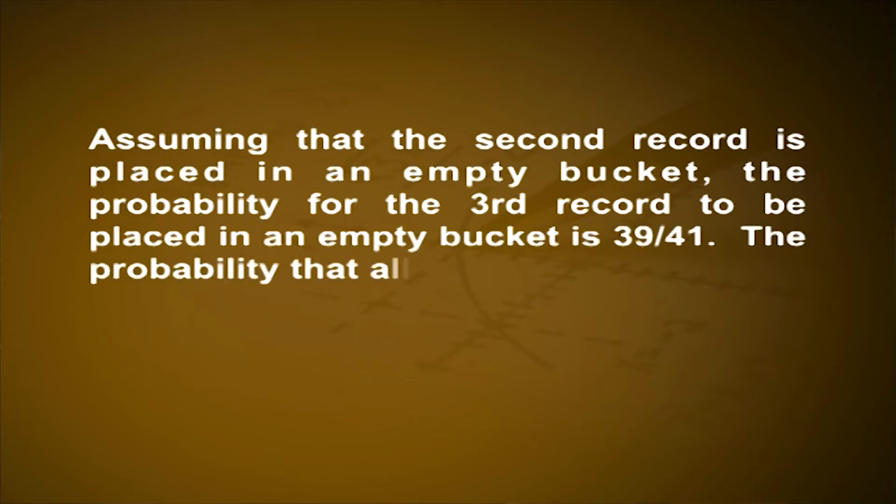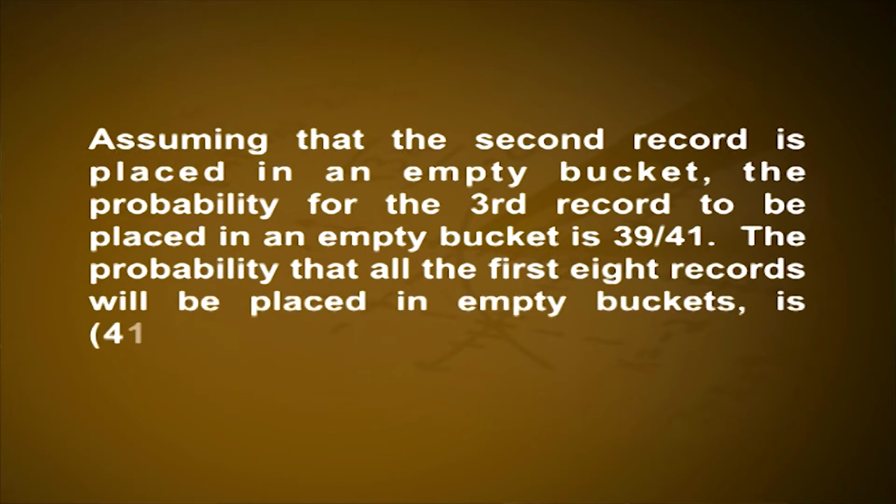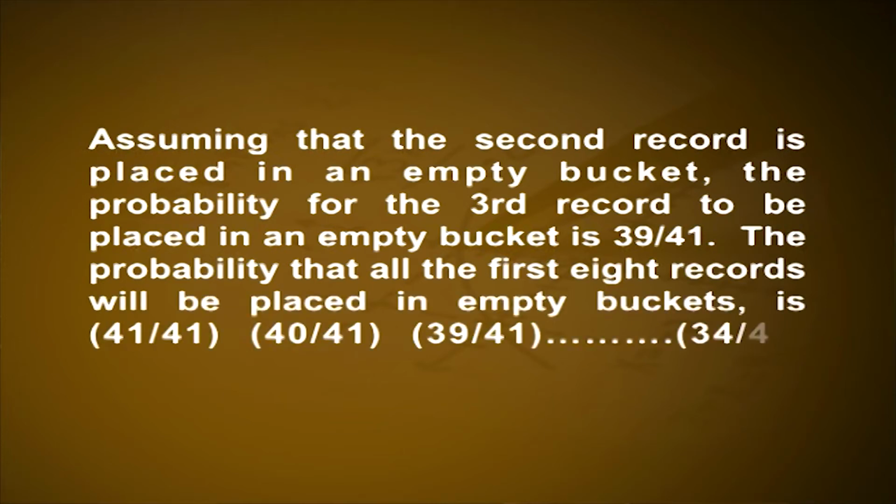The probability that all the first 8 records will be placed in empty buckets is 41 by 41 into 40 by 41 into 39 by 41 etc. into 34 by 41, which is equal to 0.482. That is, it is more likely than not that in distributing records among 41 buckets, a collision will have occurred by the time the 8th record is stored.